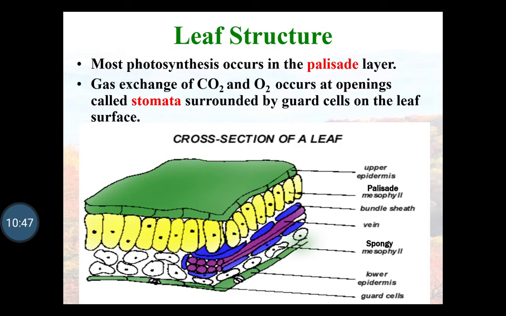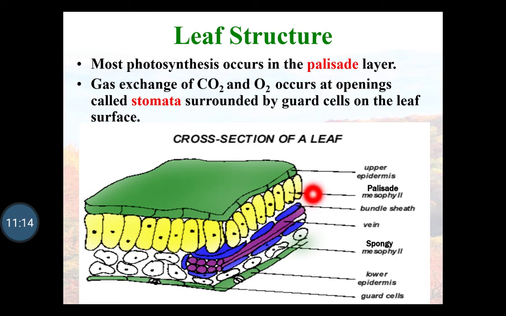So again, if we observe the structure of the leaf closely, this is the upper epidermis, this is the palisade mesophyll, that is the palisade cells. These are the bundle sheaths, present in the veins. Below that there is the spongy parenchyma, the lower epidermis, and the stomata with guard cells.